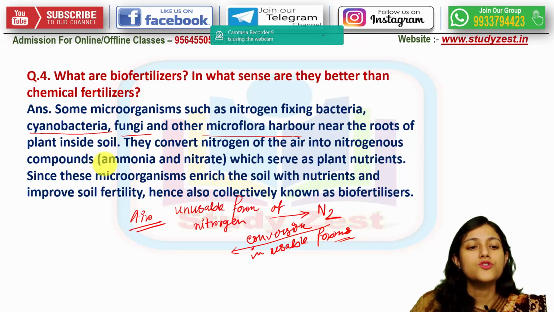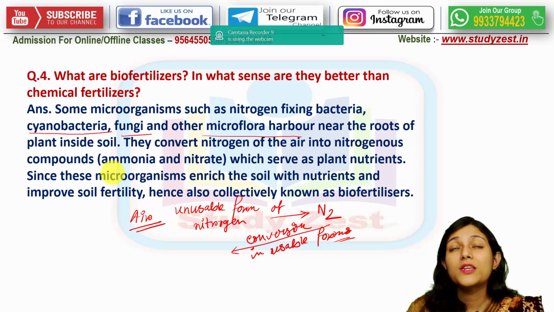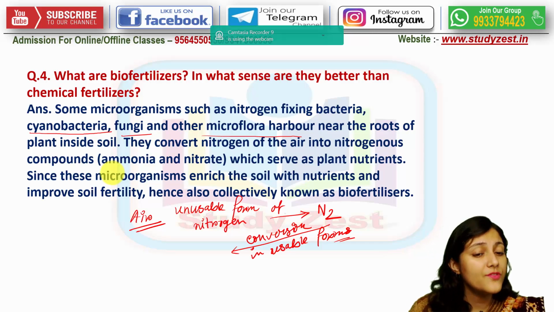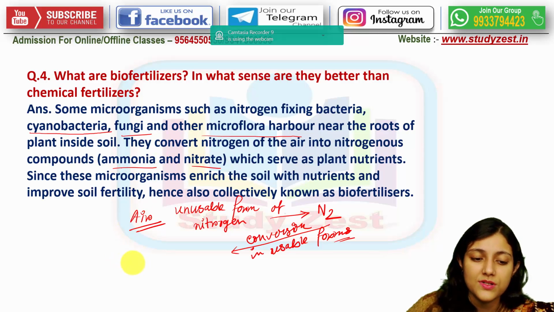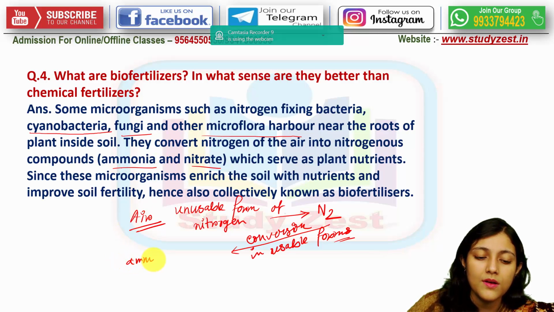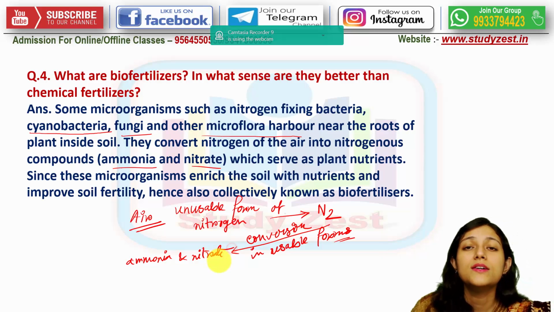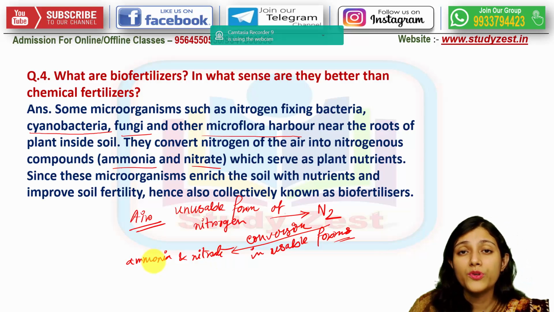So conversion into usable form मतलब usable form में convert करने के बाद जो मिलता है, those are ammonia and nitrate. Not only these, nitrite, some other components are there.